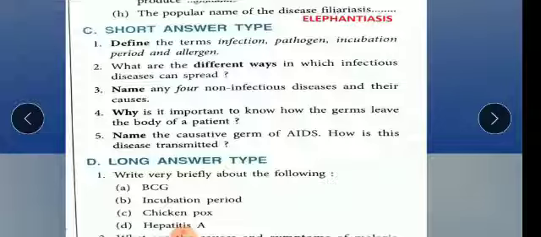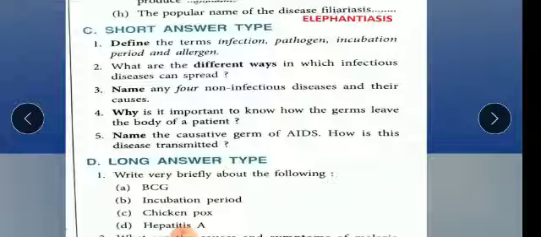Asthma is an allergic disease, and how is it caused? It is caused due to pollens, dust particles, or perfume, or any spray. Fourth I have already explained you. Fifth one is, name the causative agent of AIDS. As I said just now, HIV, the human immunodeficiency virus, causes the AIDS disease.